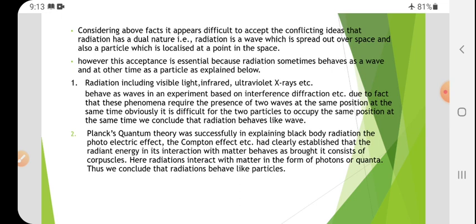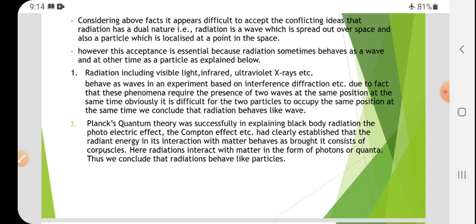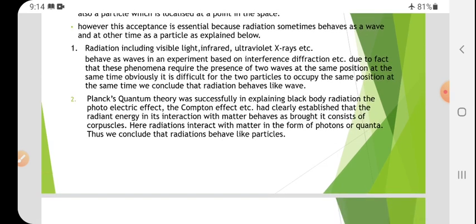Obviously, it is difficult for two particles to occupy the same position at the same time. We conclude the radiation behaves like a wave. So when radiation is behaving like a wave, then we cannot specify that it is a particle. When radiation is behaving like a particle, then we cannot say that it is a wave. That means at the same time radiation cannot behave like a wave as well as a particle, right? That is the meaning of these 2 points.